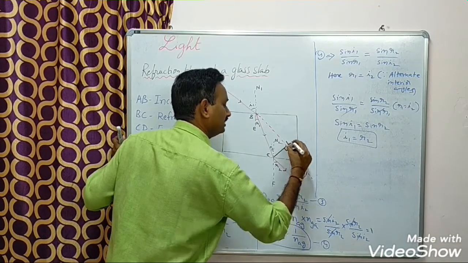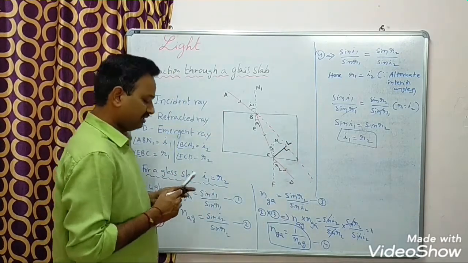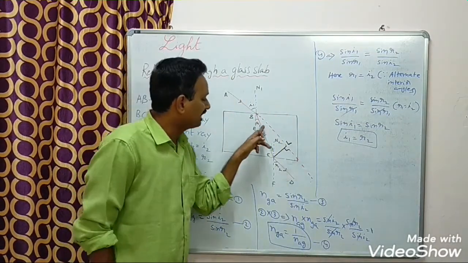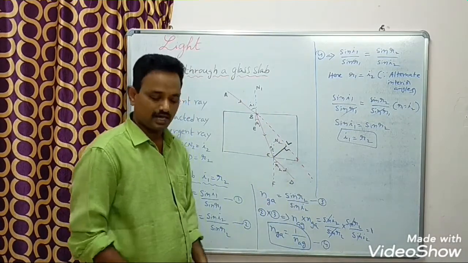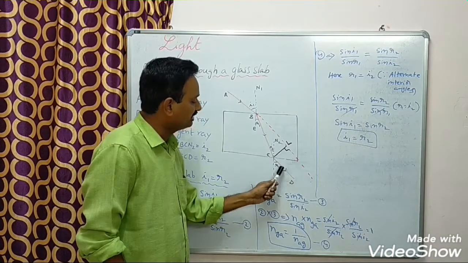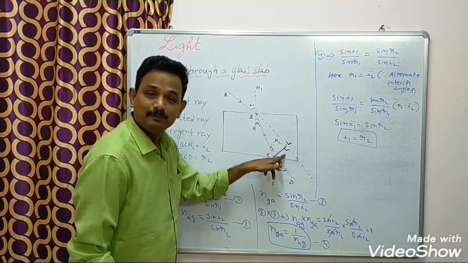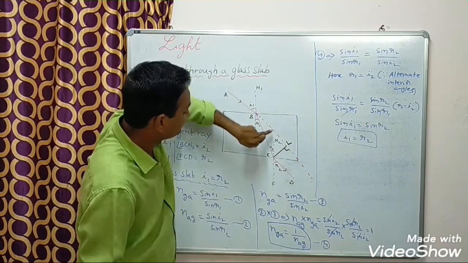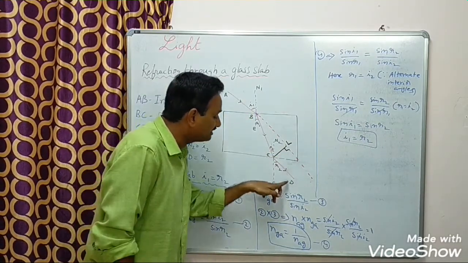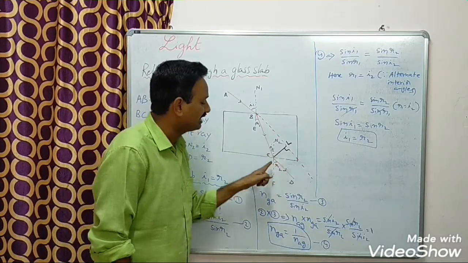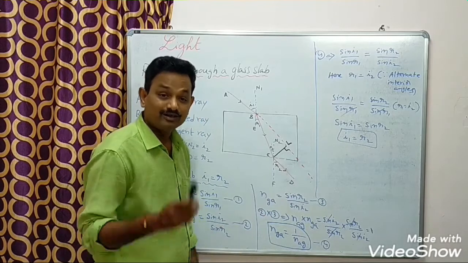L. What is lateral shift? If there is no glass slab, light ray would travel like this. Because of glass slab, it shifted from here to here. The perpendicular distance between extended incident ray and emergent ray is called lateral shift.